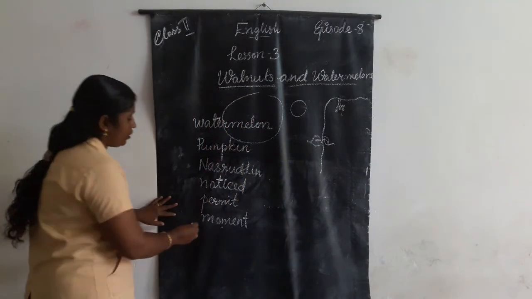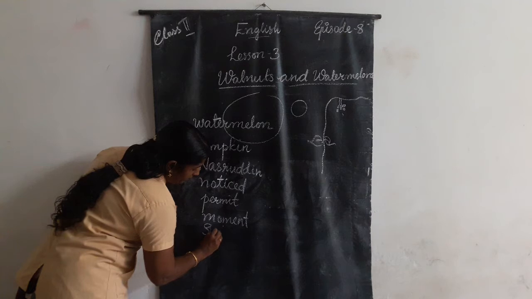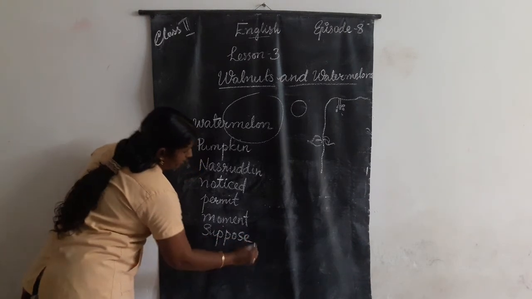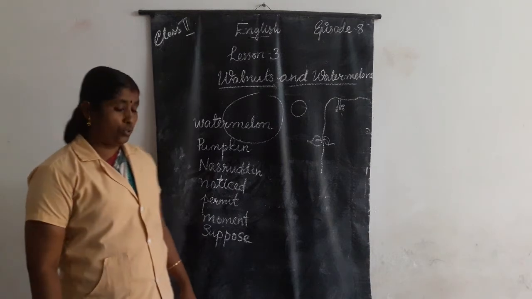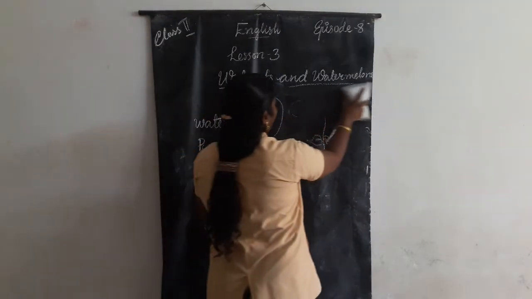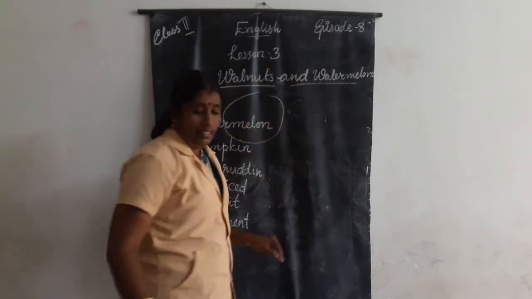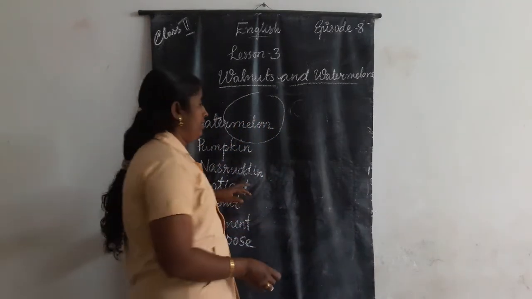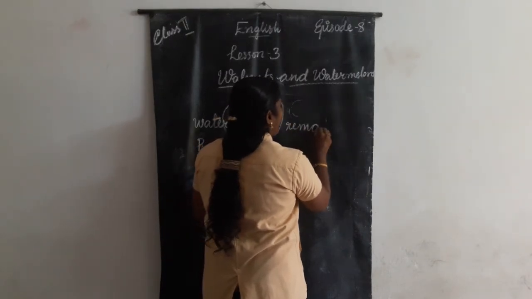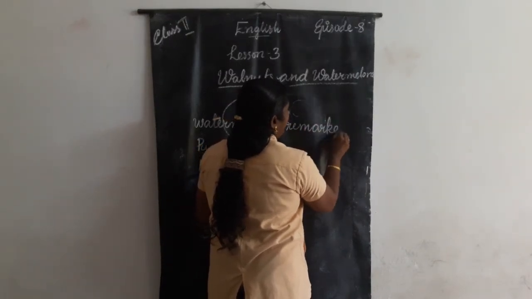Next one, suppose. S-U-P-P-O-S-E. Suppose. Next one, remarked. R-E-M-A-R-K-E-D.